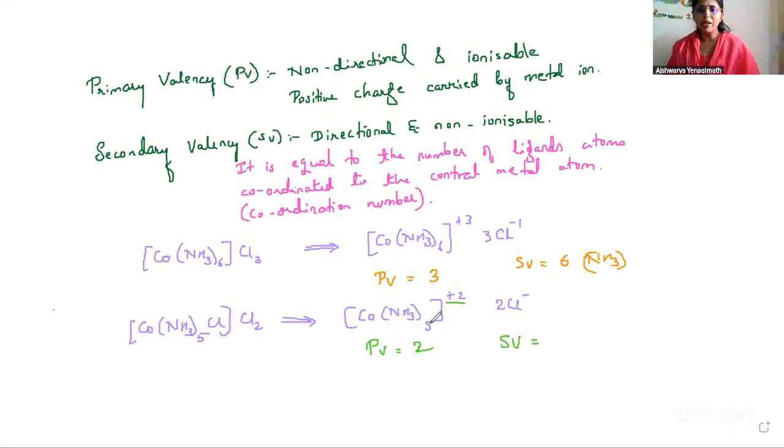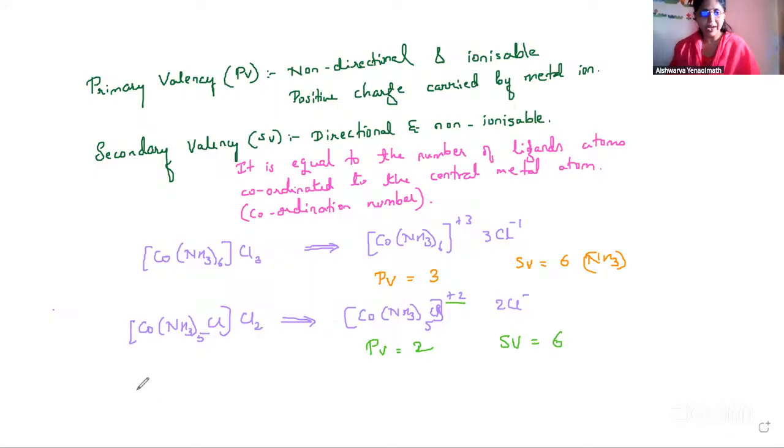And what is the secondary valency? Okay, I have not written it here. So Cl is also there inside. Cl is there inside the complex. So how much is the secondary valency? Come on, tell me. Secondary valency is 6. Why? Because 5 NH3 molecules and 1 Cl atom. Yes or no? So secondary valency is 6. Like this you can speak about the primary and the secondary valencies.